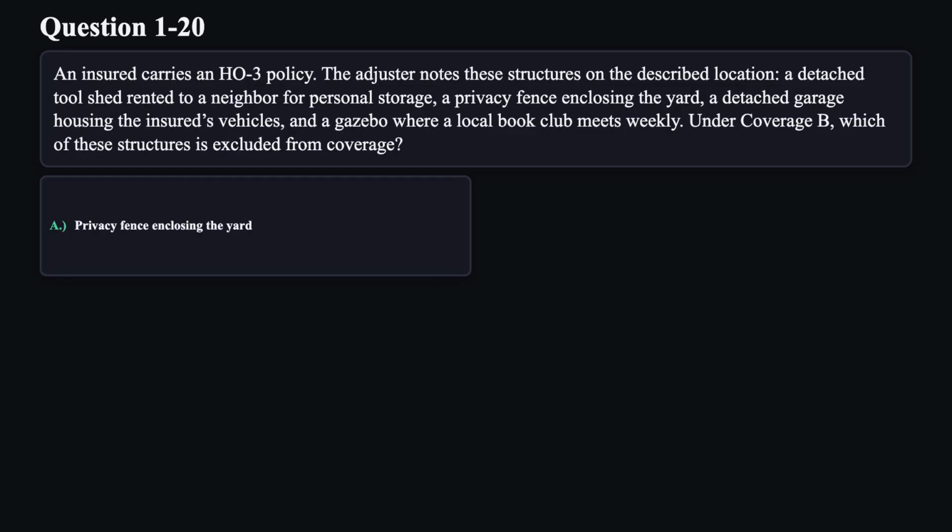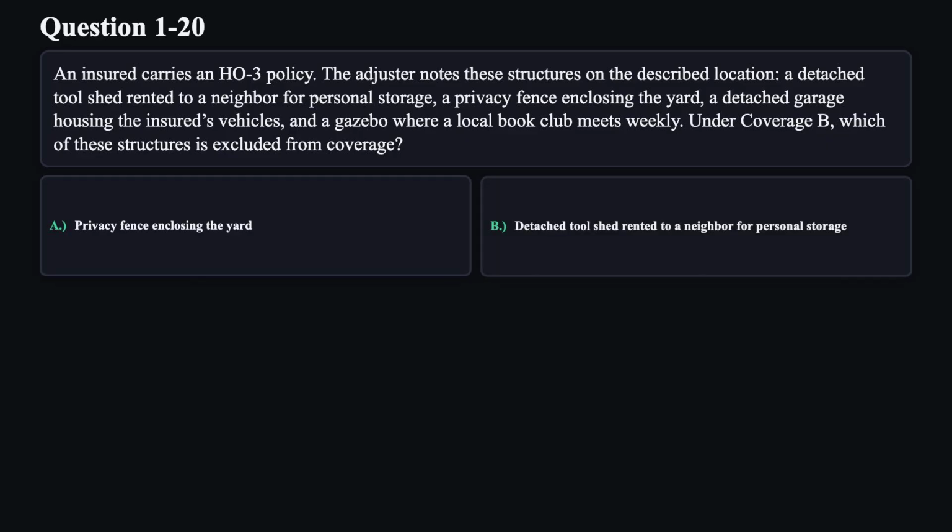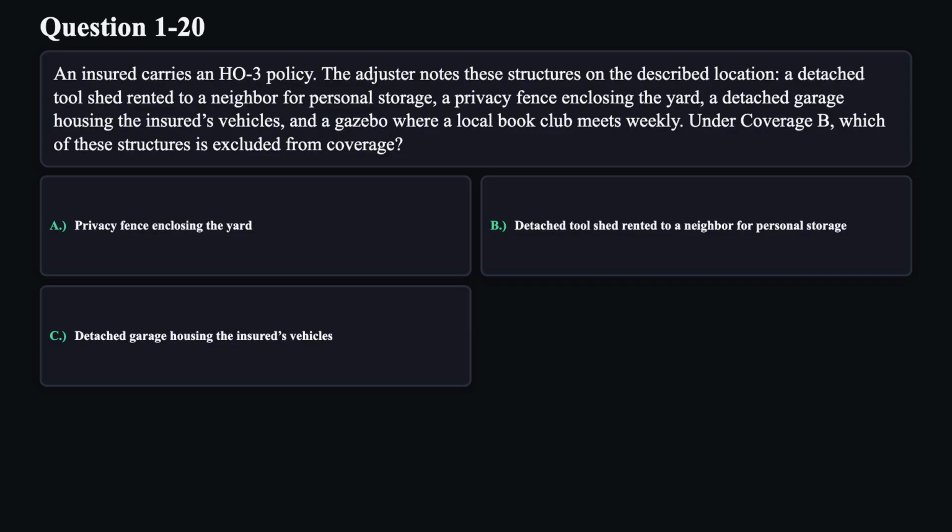A. Privacy fence enclosing the yard. B. Detached tool shed rented to a neighbor for personal storage. C. Detached garage housing the insured's vehicles. D. Gazebo used by a local book club.